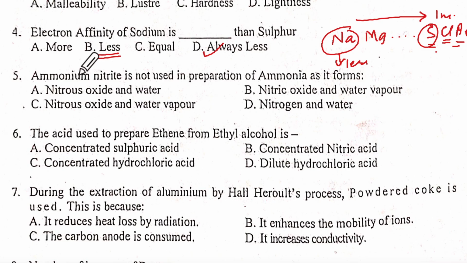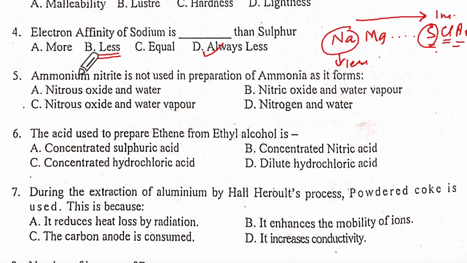Like less can mean for covalent bonds. Electron affinity, no, for covalent bonds you cannot consider electron affinity. That way, electronegativity, and we take the difference between electronegativities. So electron affinity is not considered for covalent bonds.